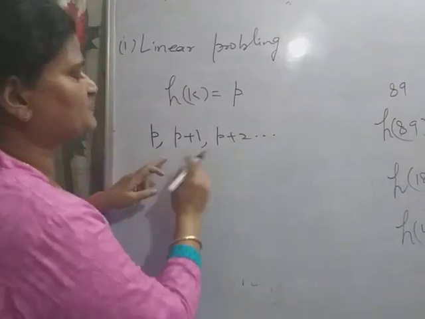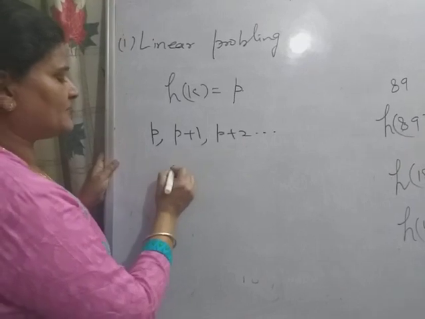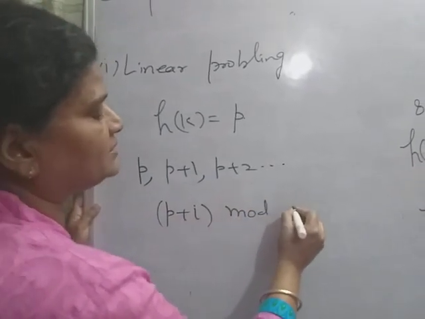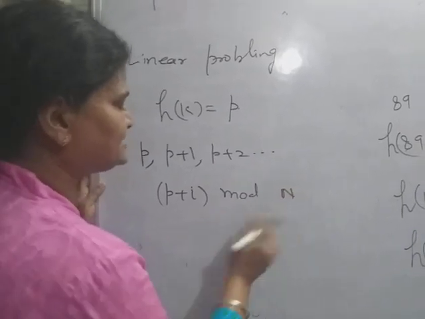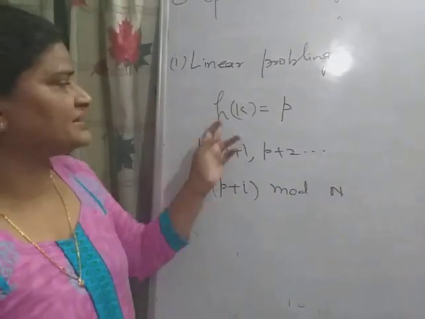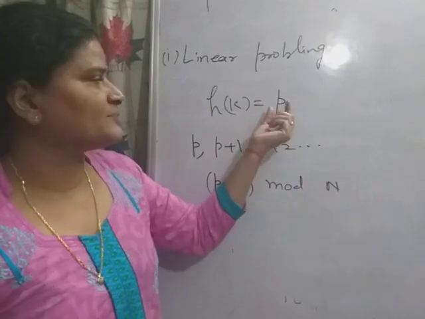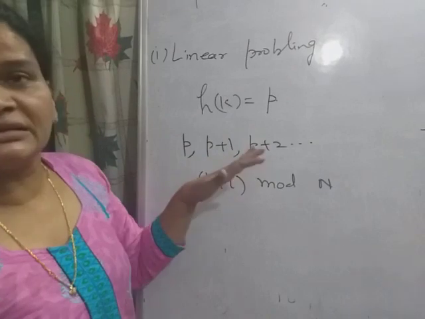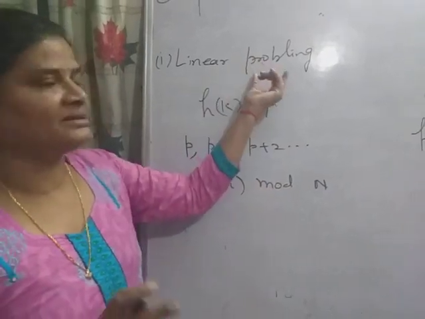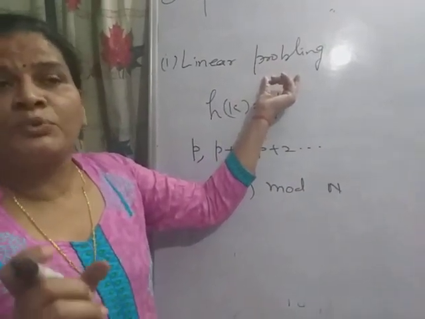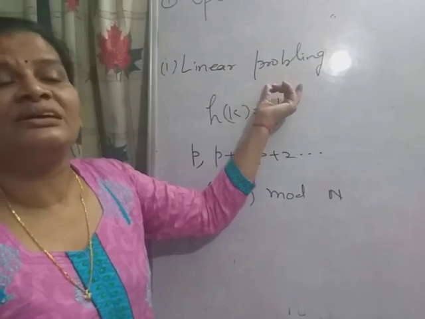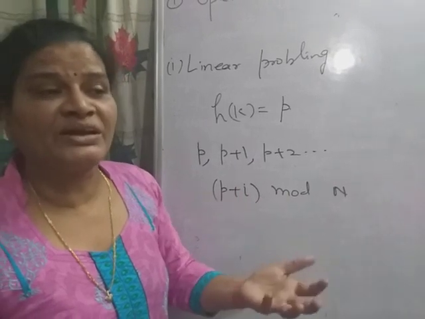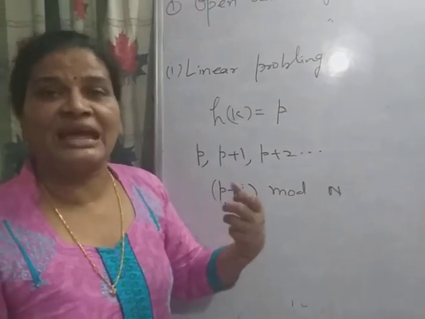So here it is (P plus i) mod n. This is the possible location where K can be stored if the Pth location is occupied. In hashing, the term probe is used for the next possible location. The probe sequence means where the element can be stored.